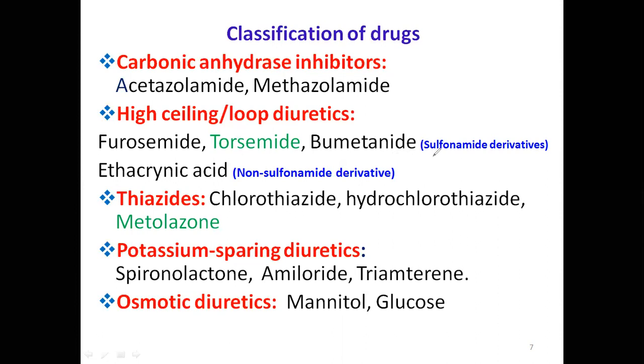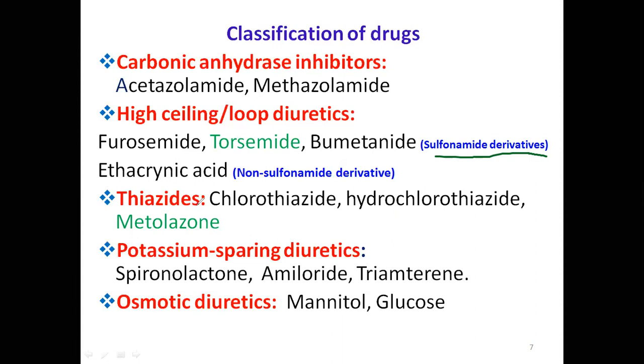What are the derivatives? Sulfonamide derivatives. Sulfonamide group means the SO2NH2 group, that group is available for this. Then non-sulfonamide derivatives, an example is ethacrynic acid. So under loop diuretics there are two classes of drugs: sulfonamide derivatives and non-sulfonamide derivatives.